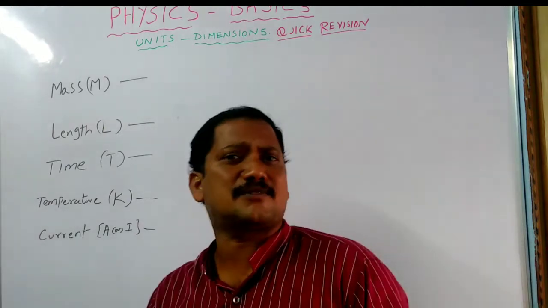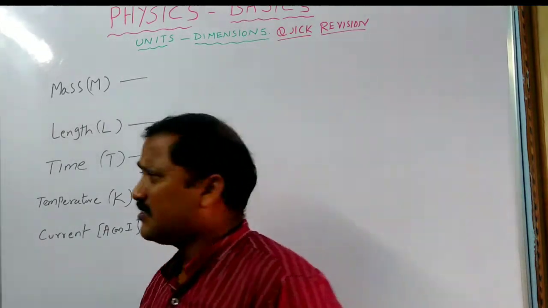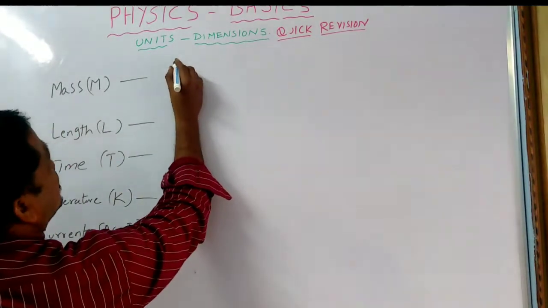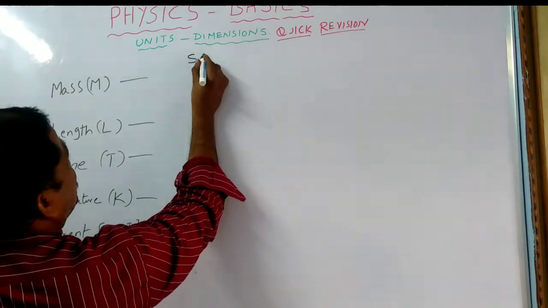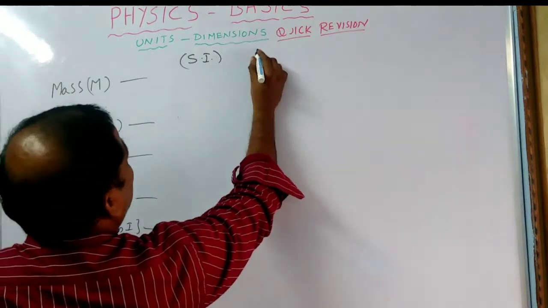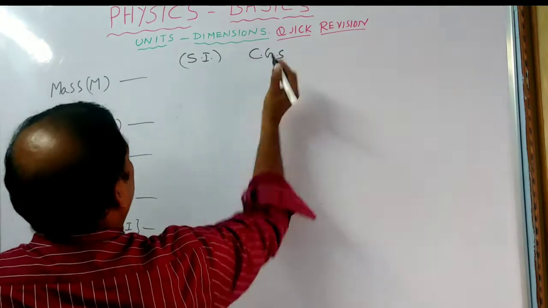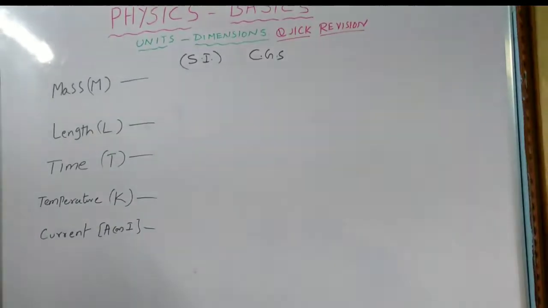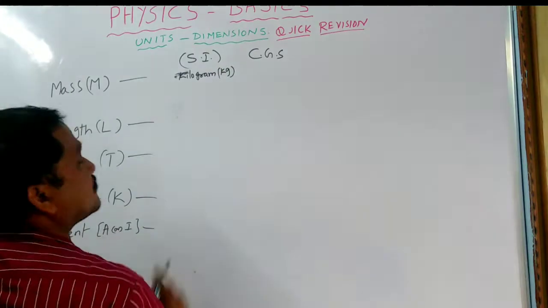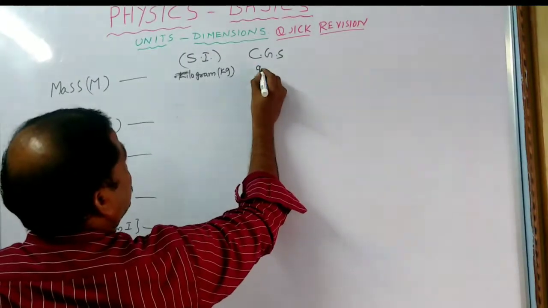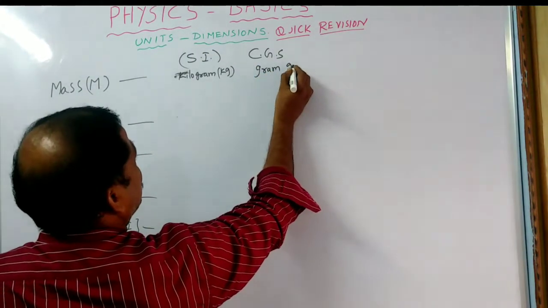SI stands for International Standards, or you can say the MKS system. Another is CGS. In the SI system, the unit of mass is kilogram, simply kg. In CGS, it is gram, simply gm.